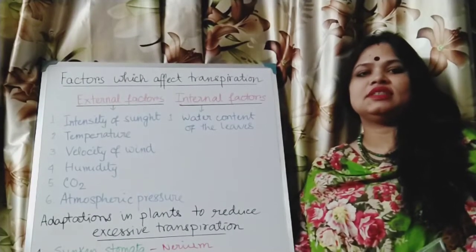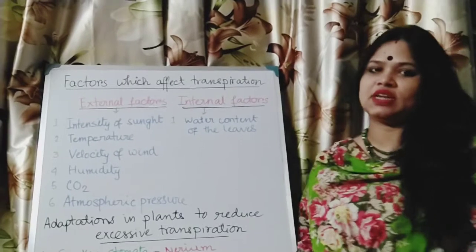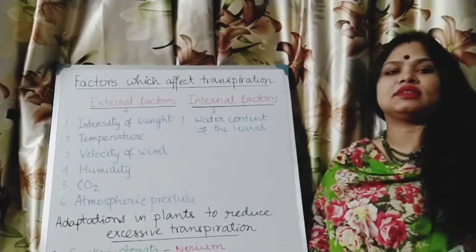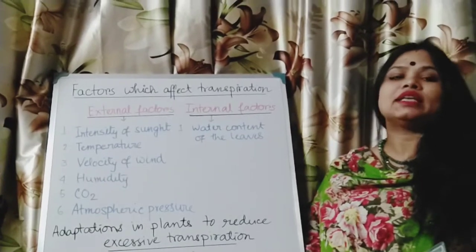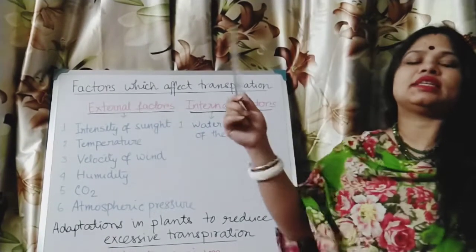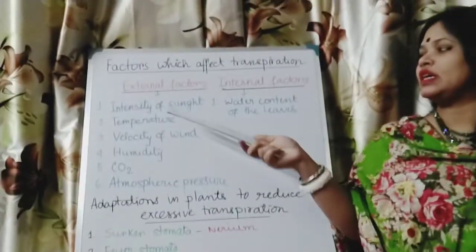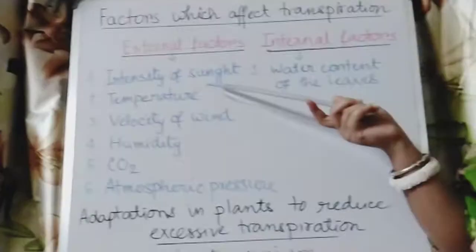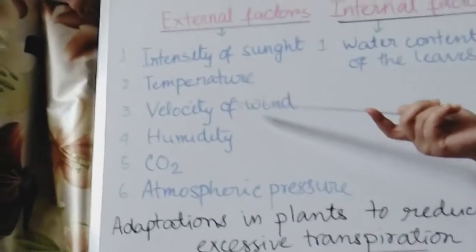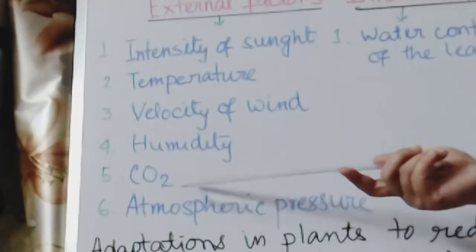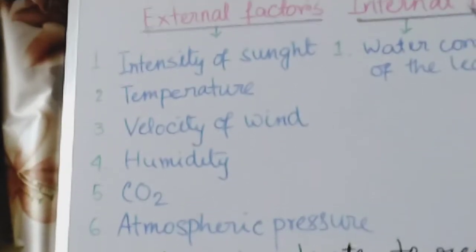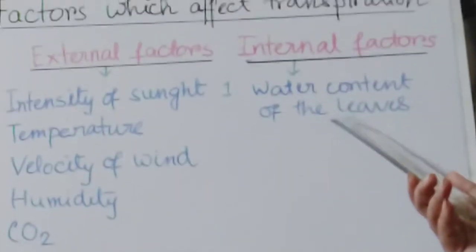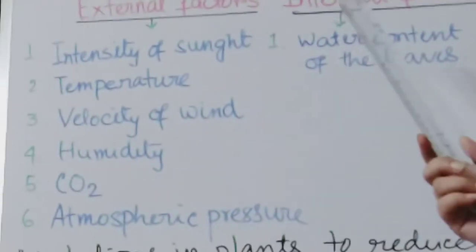Now I will discuss the factors which affect transpiration. There are 2 factors. One is external factors, the second is internal factors. To see the external factors, look at the board. External factors are intensity of sunlight, temperature, velocity of wind, humidity, carbon dioxide content, atmospheric pressure. Whereas the internal factor is water content of the leaves. Now one by one I will discuss.